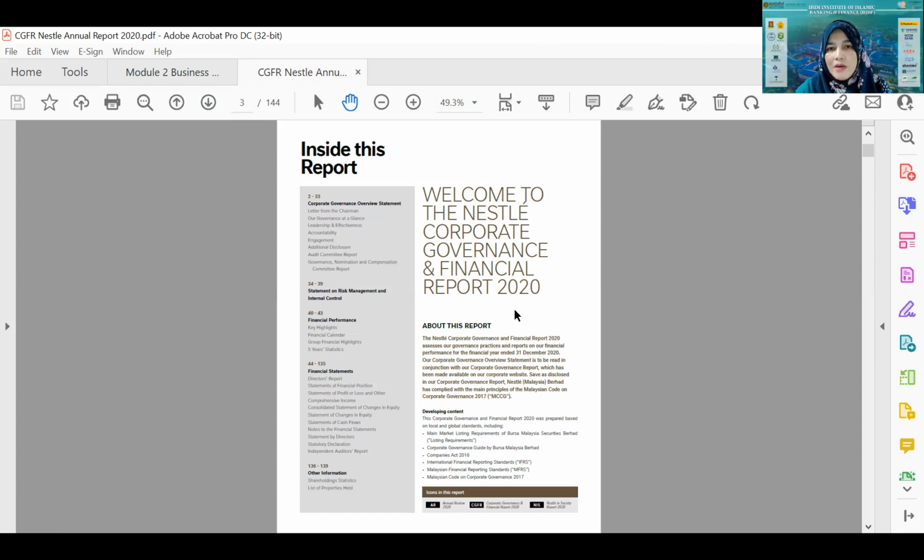The annual report has a lot of segments. For example, this one is the corporate governance and financial report. Of course, they have the corporate social responsibility section, and now, with the requirements of many countries in the world, they want companies to report on ESG: environment, social, and governance. They want to see all that information reported in the annual report as well. That's why a financial statement is usually very thick. For this one, only the corporate governance and financial report has 144 pages.